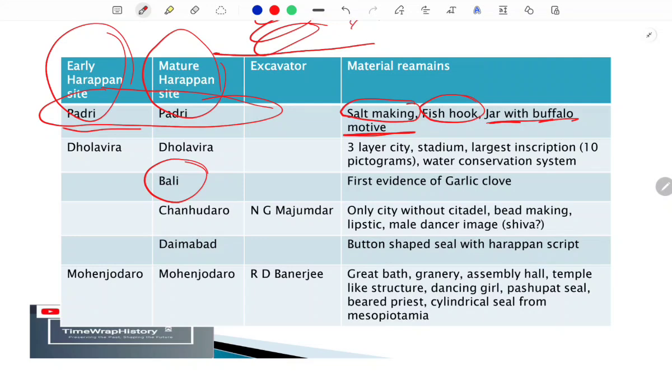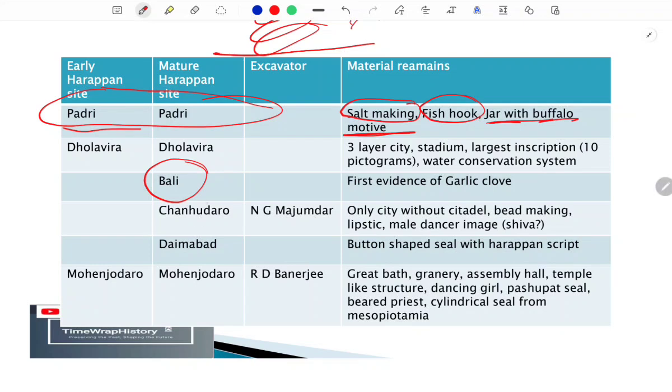You'll have to do this, because sometimes they will give the names of 4 sites and ask you to identify the early Harappan site. Sometimes they will give the names of 4 sites and ask you to identify the mature Harappan sites. Based on these things you can associate and conclude that these sites belong to this particular period. This is the reason why I have written it like that.